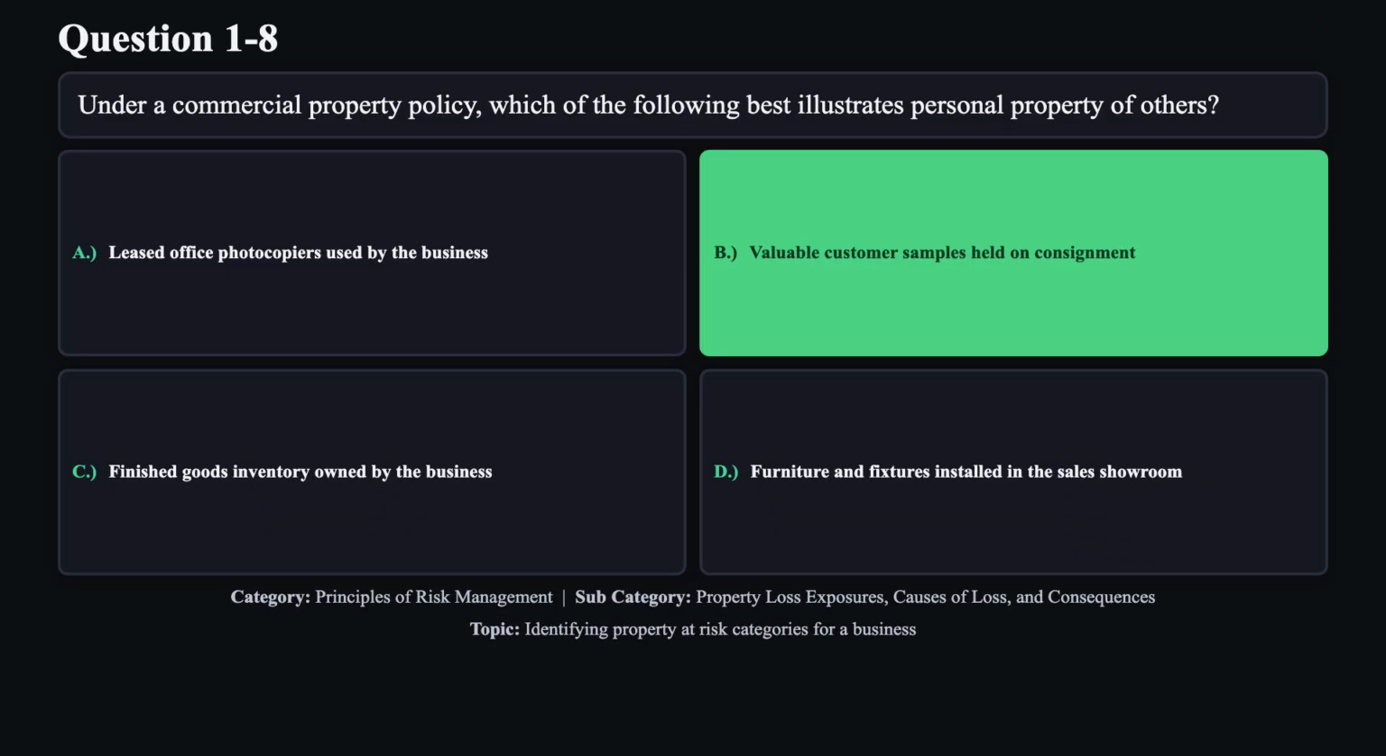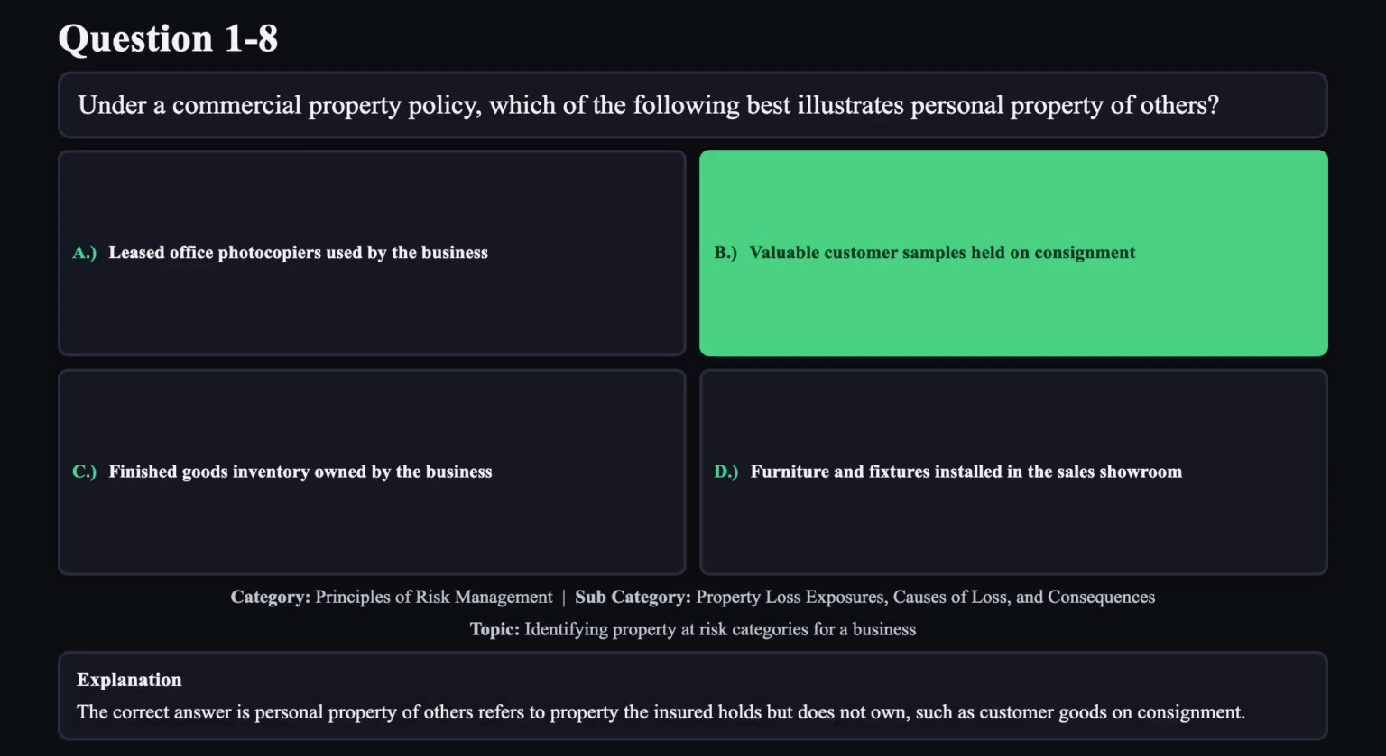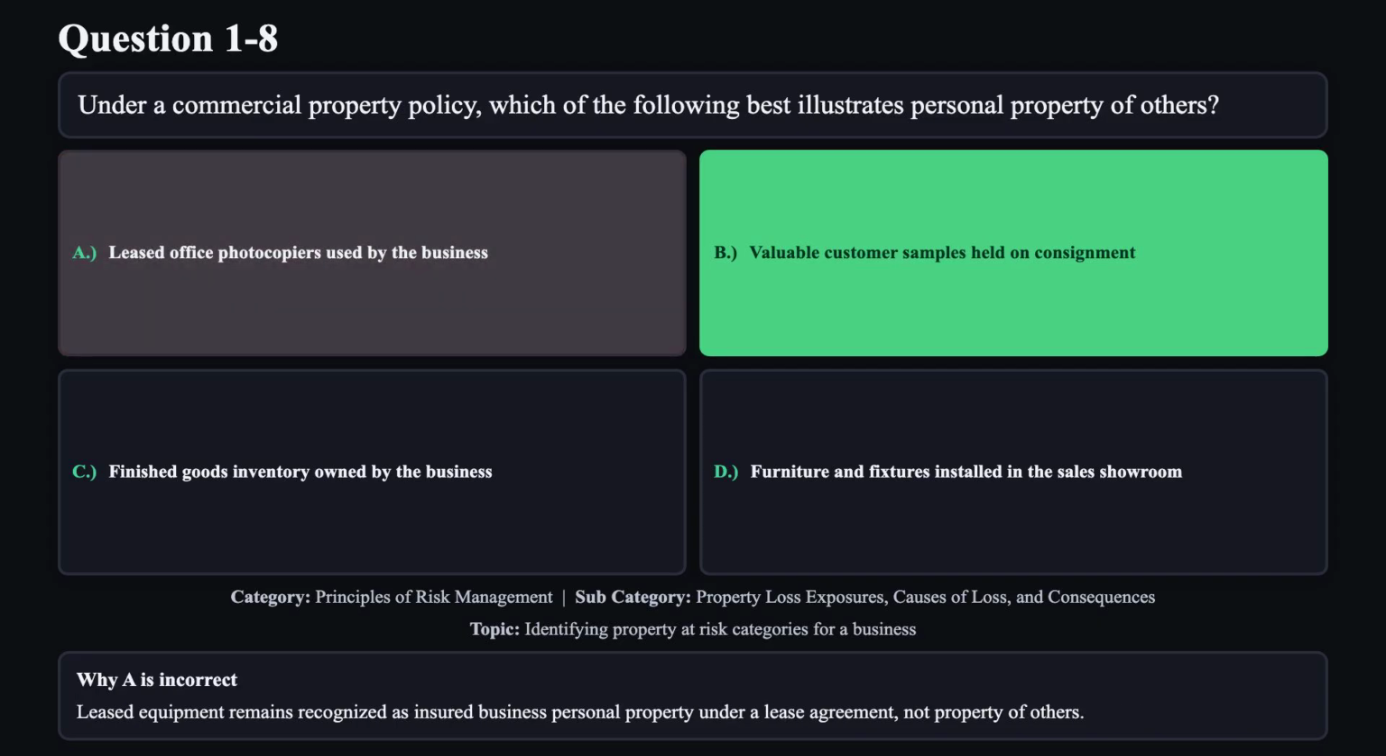The correct answer is B. The correct answer is personal property of others refers to property the insured holds but does not own, such as customer goods on consignment. Reason A is not correct. Leased equipment remains recognized as insured business personal property under a lease agreement, not property of others.